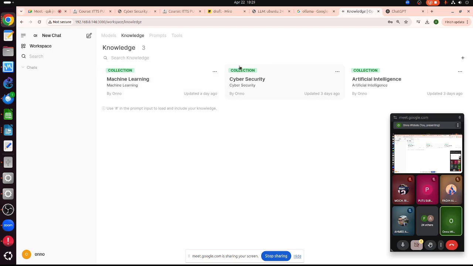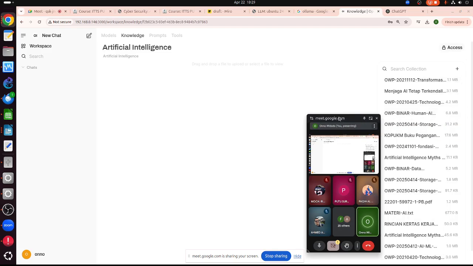So, for example, this is the collection of knowledge on machine learning, a collection of knowledge on cybersecurity, and a collection of knowledge on artificial intelligence. This knowledge is PDF files, and we can upload as many PDF files as we like. The files will be stored in the local database. Currently for the local database I use SQLite, but if we want bigger storage, better to use PostgreSQL. So that's basically it. Let me see if I can see the actual knowledge. See, okay, that's the one.